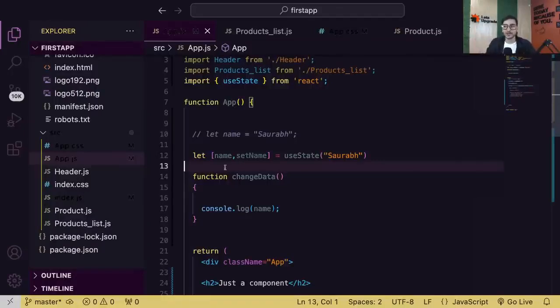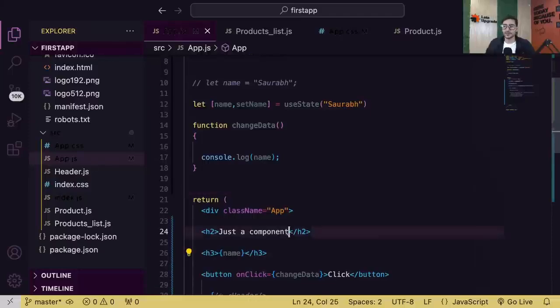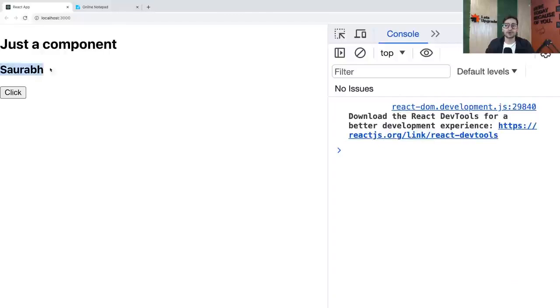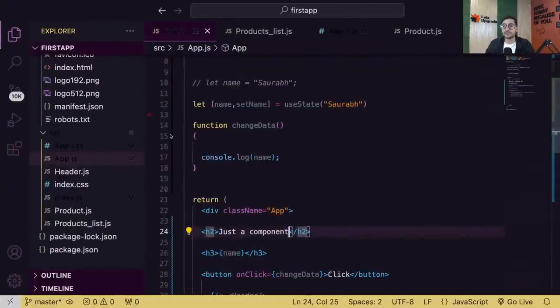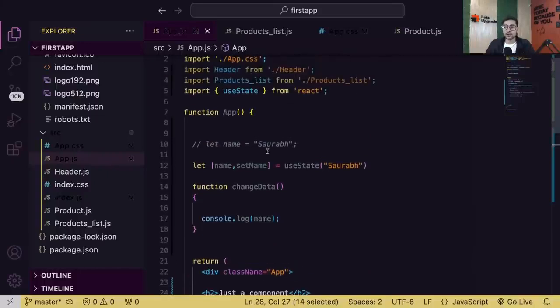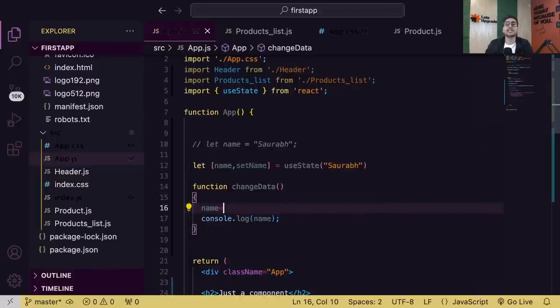So now, first of all, guys, you can use it like a normal variable. See, I'm using it like a normal variable only. Name. If you check it now, see that the output is still the same. You still have Saurabh here. It's okay. But now here's the main difference. Now when I click on the button, I want to change the value of name. And as I said, you should never change the value of state variables using your normal equal to logic.